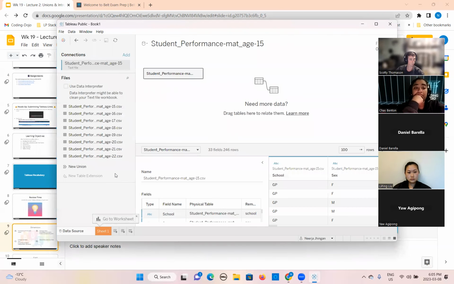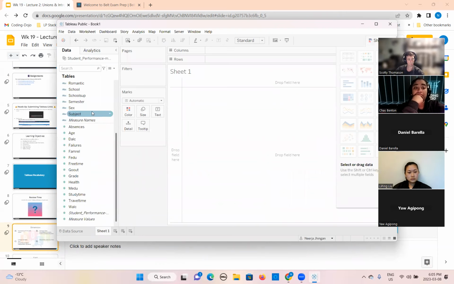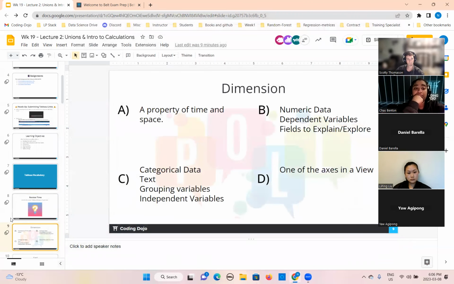This is Sheet 1, and these are the tables coming here. The values coming at the top are known as dimensions. They can be text or categorical data, independent variables. We call it measure names as well, and this is your measure values. So this is the correct answer, C.